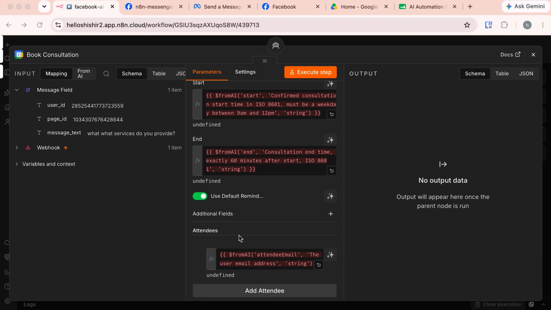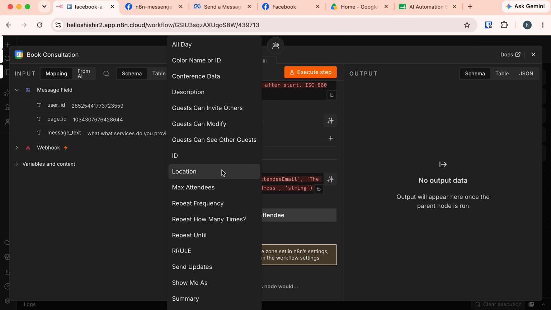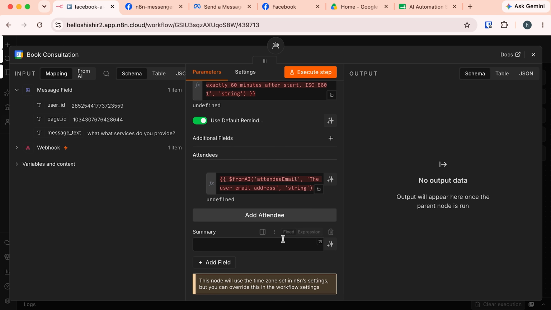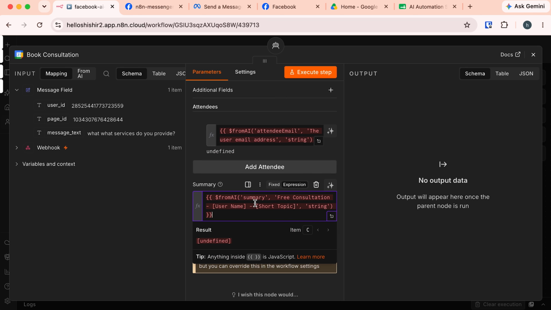Let's close this. Beside this, I also want to add the summary. So click on the add field button and choose summary. And again, provide an expression to populate the summary. Move to the expression tab and paste the expression. Here, what I'm telling it is that it needs to populate this with the summary. The summary will be in this format: free consultation followed by the username and the short topic about which they want the consultation.